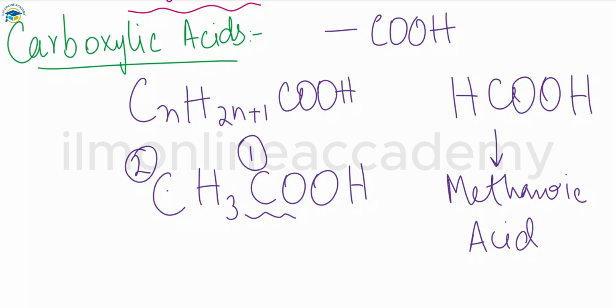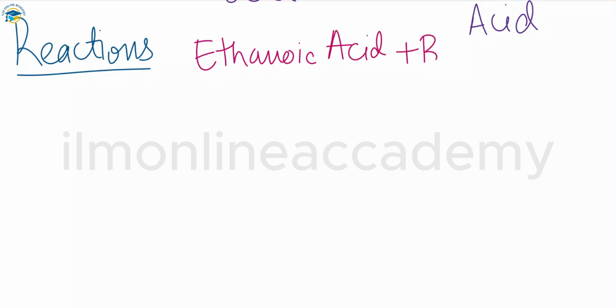Next we have more about the carboxylic acids. We will talk about the reactions that happen with carboxylic acids. The first reaction is ethanoic acid plus a base. As this is an acid, if you add a base, what will happen?